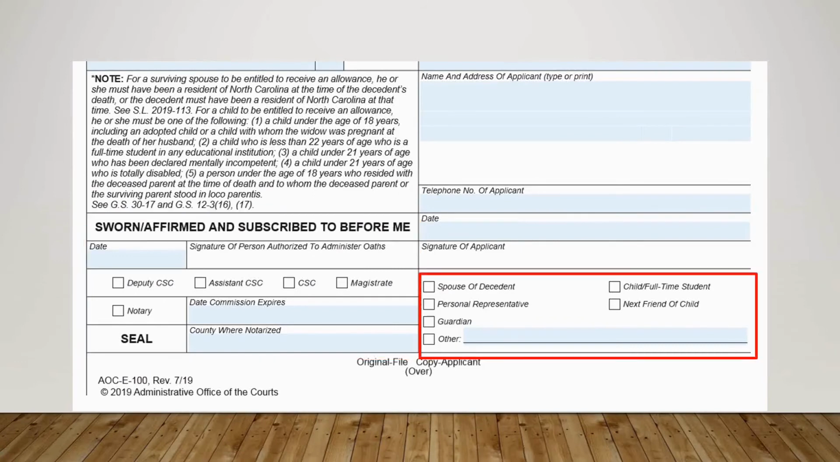Indicate whether the applicant is A, the spouse of the decedent, B, personal representative of the estate, C, guardian, D, an adult child who is a full-time student, E, next friend of child, or F, other. If other is chosen, print on the line the applicant's relationship to the decedent. Note: if filing as the surviving spouse's attorney in fact, please provide a copy of the registered power of attorney.